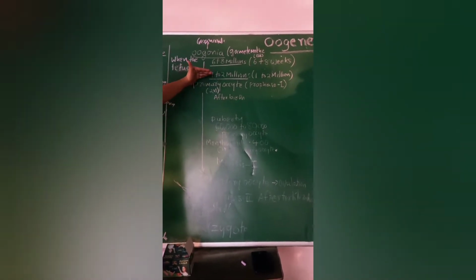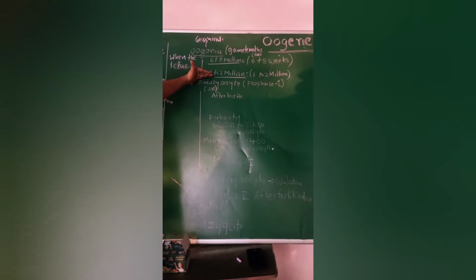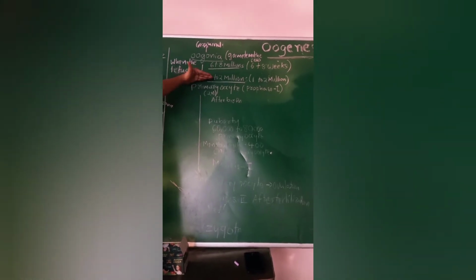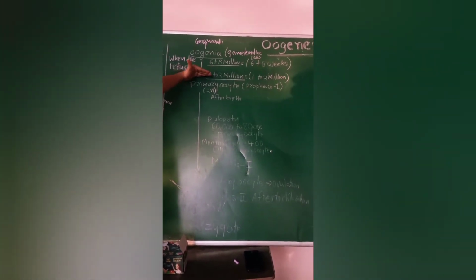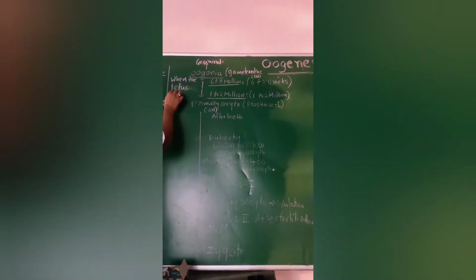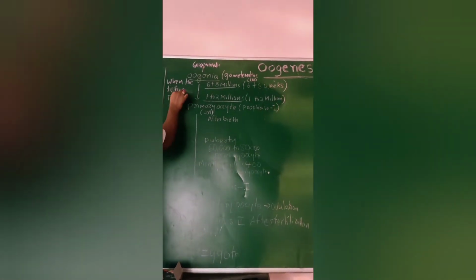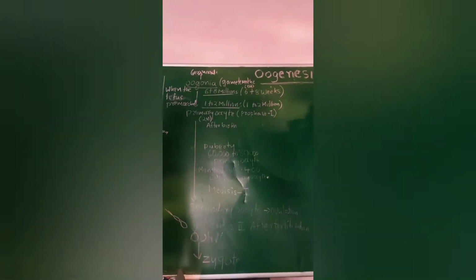Before birth, some changes slowly occur in the oogonium. It is at the primordial stage. Primordial follicles contain these oogonia. What does the primordial stage mean?